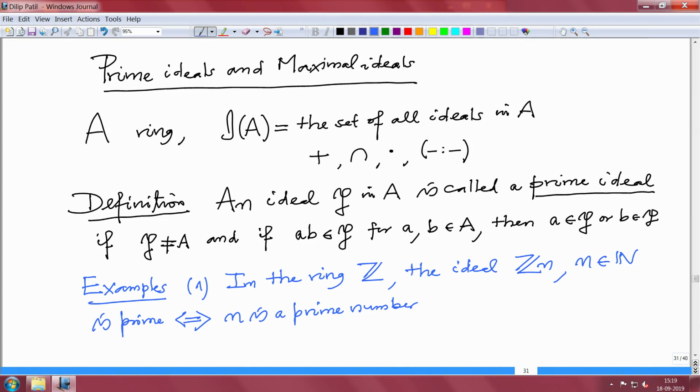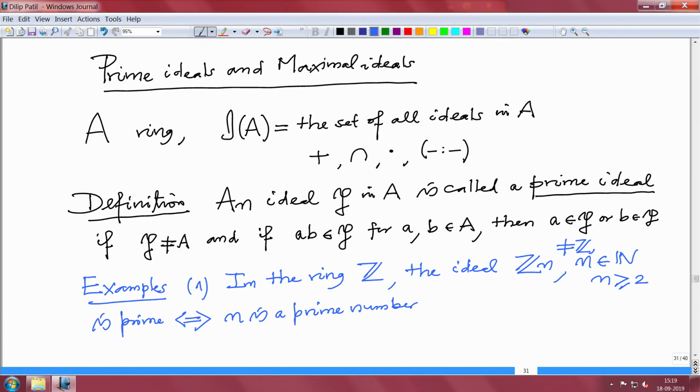So one has to get used to it. First of all, I should say a proper ideal, an ideal Zn which is not Z, that means n has to be at least 2.